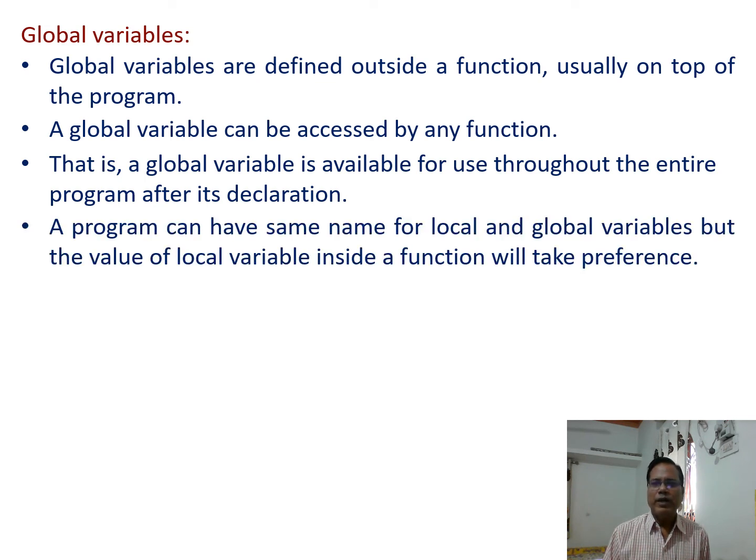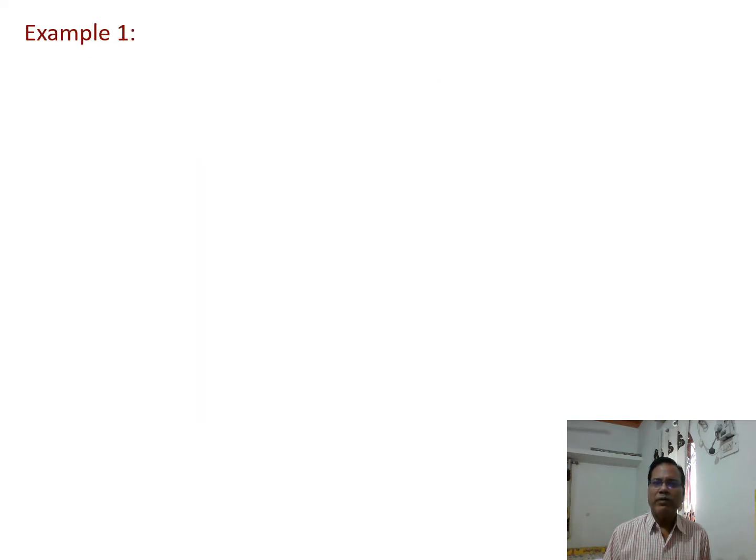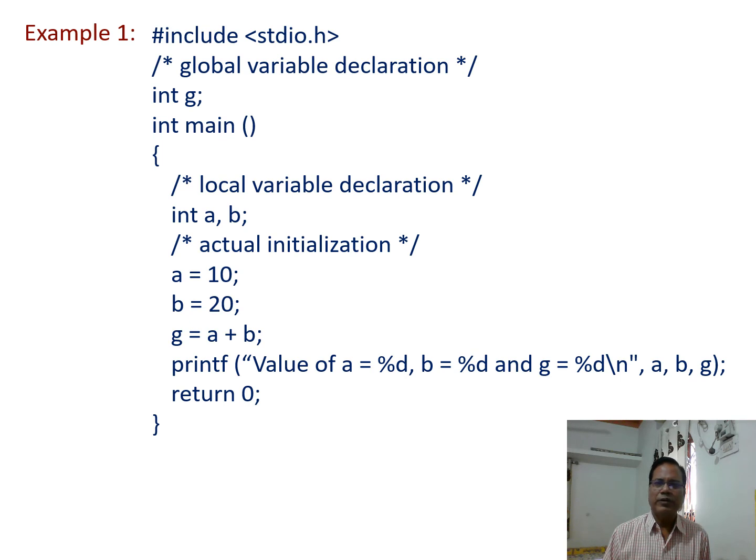A program can have the same name for a local and a global variable, but the value of the local variable inside the function will take preference. That we will try to understand through an example program. So in this example program, see that one.